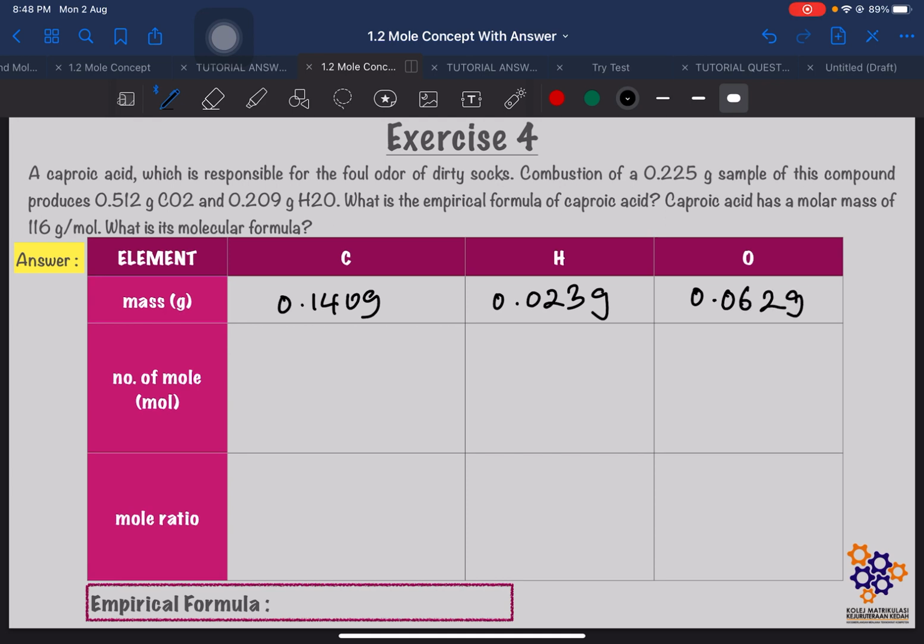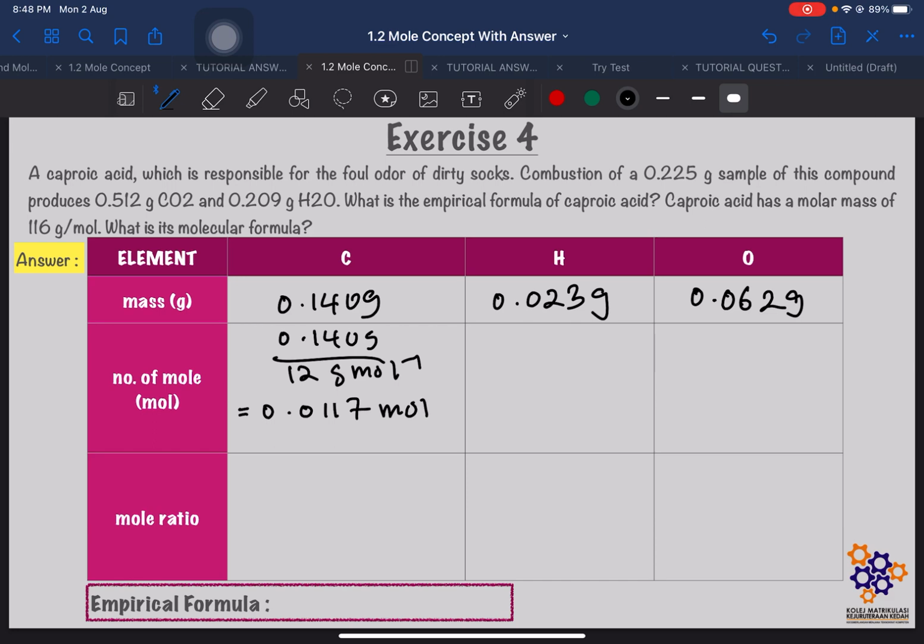Okay, and then kita nak dapatkan diorang punya number of mole. Number of mole kita nak, mass divide dengan molar mass. So, mass kita 0.140 gram divide dengan molar mass of carbon 12 gram per mole, kita akan dapat number of mole of carbon is equal to 0.0117 mole. Okay.